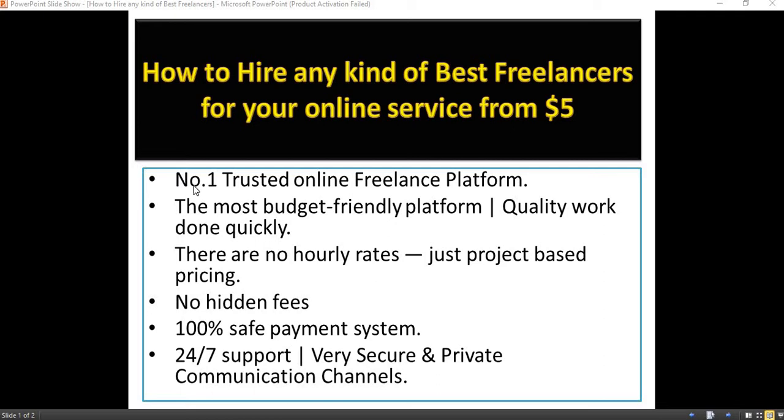Here there are some advantages of that. It's a number one trusted online freelance platform, most budget friendly platform. There are no hourly rates, no hidden fees, and 100% safe payment system, 24/7 customer support, very secure and private communication channels. It's a trusted platform, so you don't need to worry about anything. First, you need to know what are the type of freelancers available. You want to know that, right?